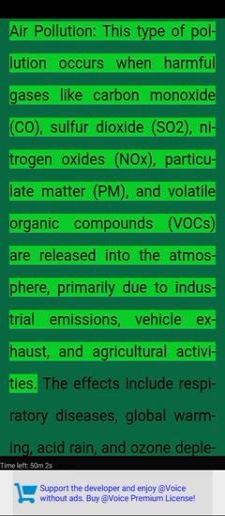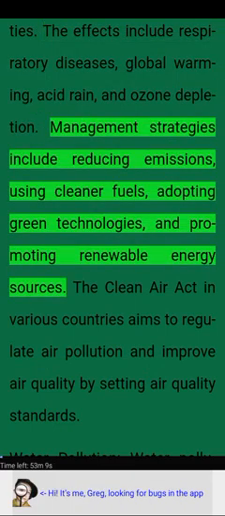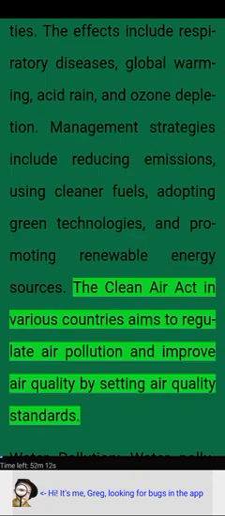Air pollution. This type of pollution occurs when harmful gases like carbon monoxide (CO), sulfur dioxide (SO2), nitrogen oxides (NOx), particulate matter (PM), and volatile organic compounds (VOCs) are released into the atmosphere, primarily due to industrial emissions, vehicle exhaust, and agricultural activities. The effects include respiratory diseases, global warming, acid rain, and ozone depletion. Management strategies include reducing emissions, using cleaner fuels, adopting green technologies, and promoting renewable energy sources. The Clean Air Act in various countries aims to regulate air pollution and improve air quality by setting air quality standards.